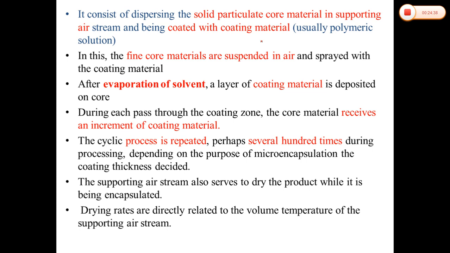But the coating material selection appears to be limited; the coating must form cohesive bonds with the core materials. So the Wurster process, or air suspension process, is generally considered applicable only for the encapsulation of solid core materials.